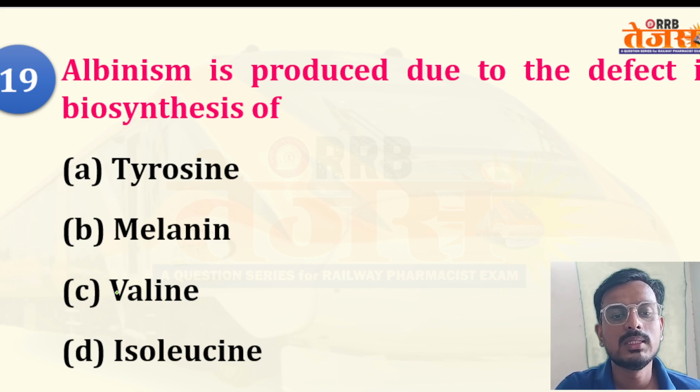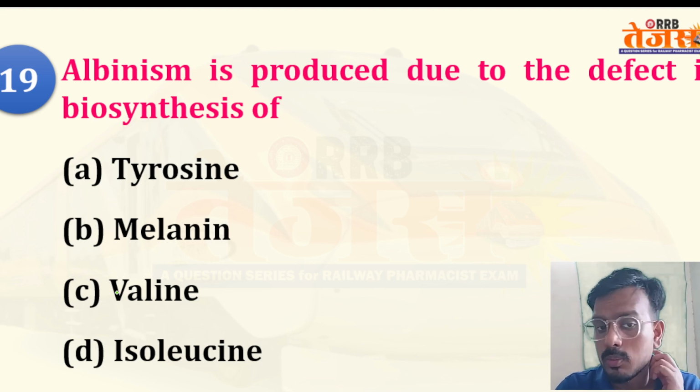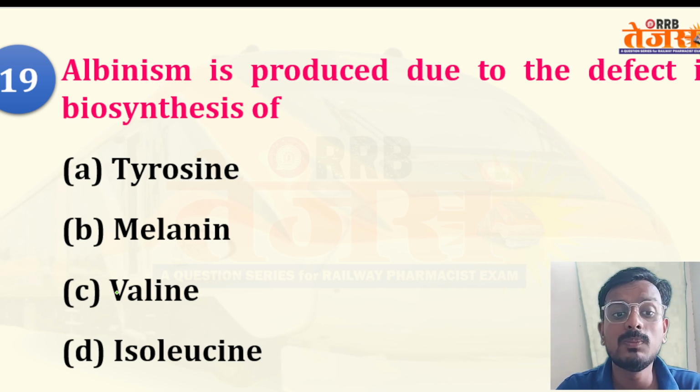Next is albinism. This is a very important question from an exam point of view. Albinism is produced due to a defect in the biosynthesis of which compound?